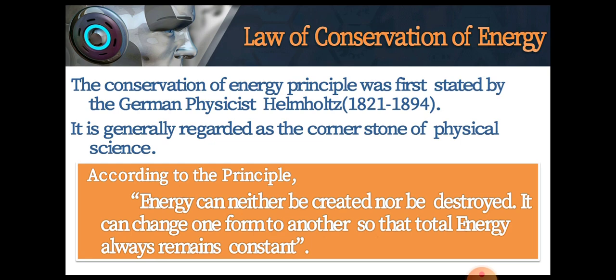Students, in the universe, energy occurs in various forms. The sum of all forms of energy in the universe remains constant. When there is a transformation of energy from one form to another, the total energy remains the same. That is, it remains conserved.